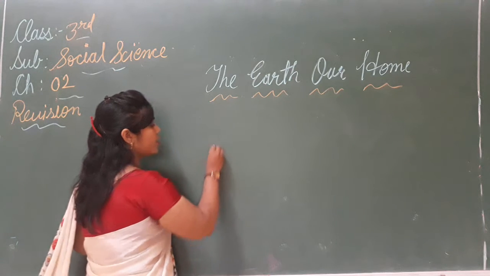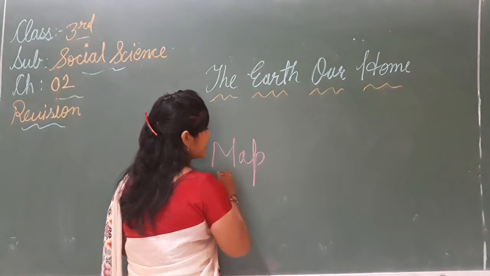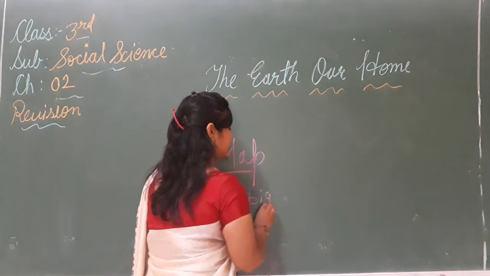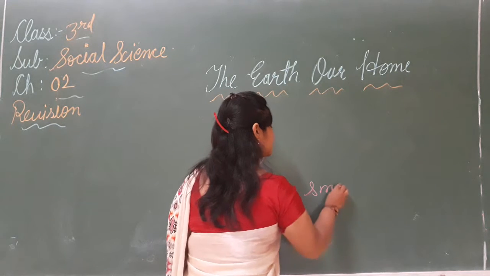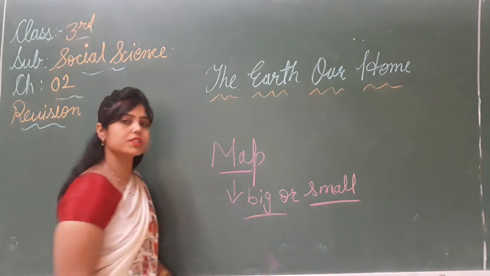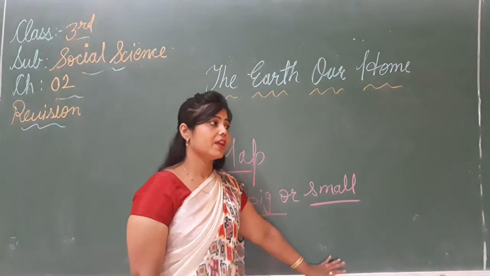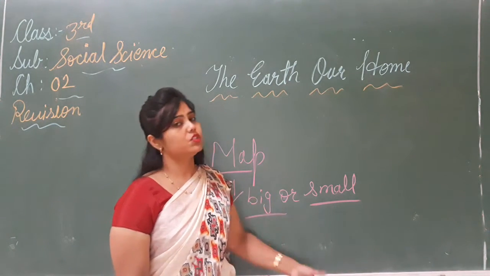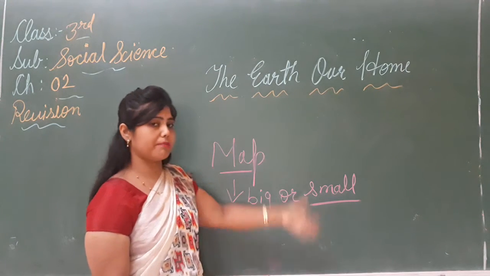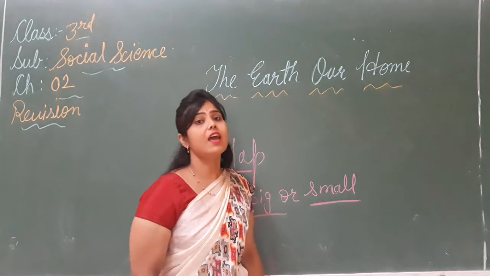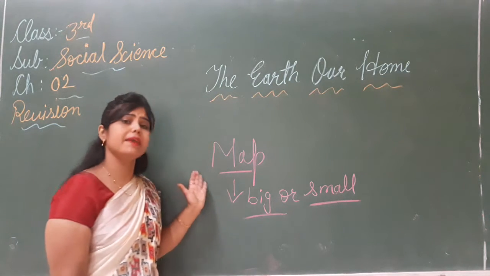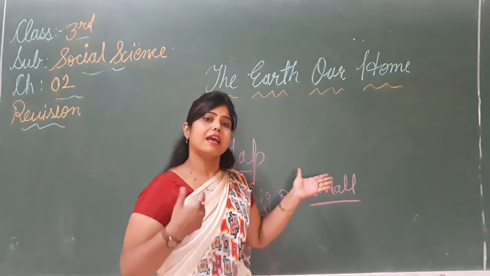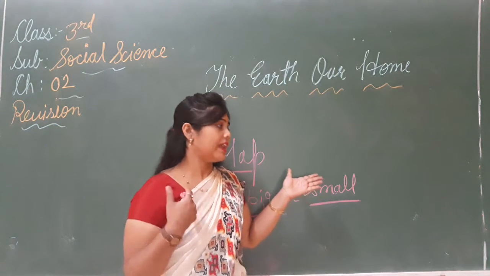Map is the drawing of the earth or a part of it, and it can be big or small. या तो ये बड़े भी हो सकते हैं या ये छोटे भी हो सकते हैं. A huge map that hangs on the wall is called the wall map. जो hang हो जाते हैं, जो टंग जाते हैं मैप वॉल पर, उसको क्या बोलते हैं? वॉल मैप. And there are many different types of map, like physical map, political map, climatic map, okay, land transport map.